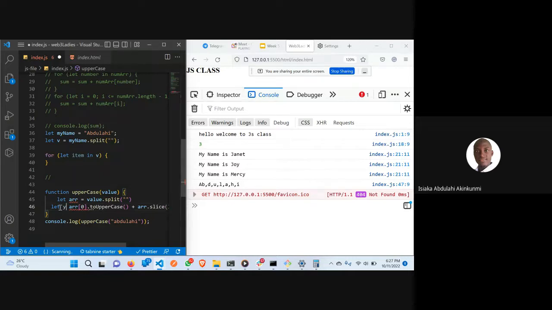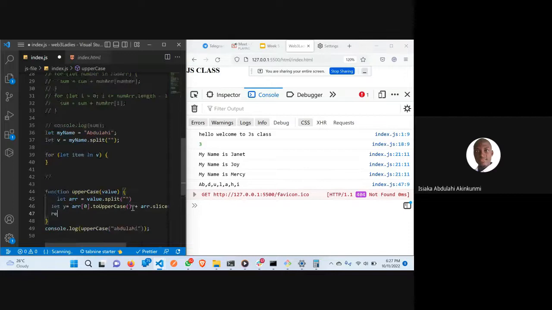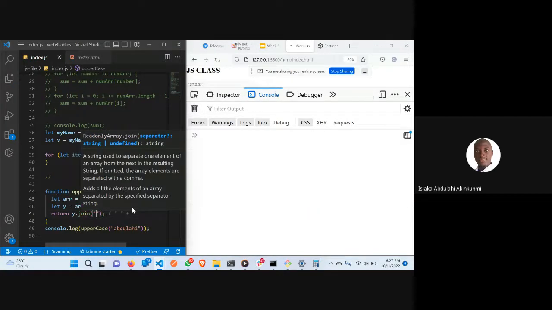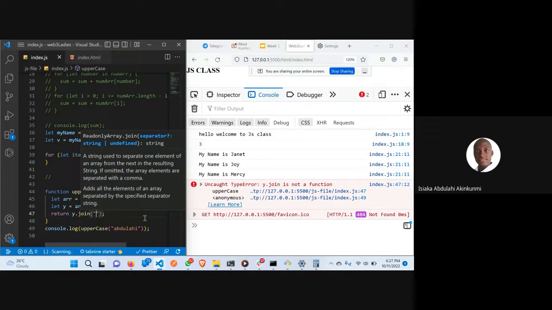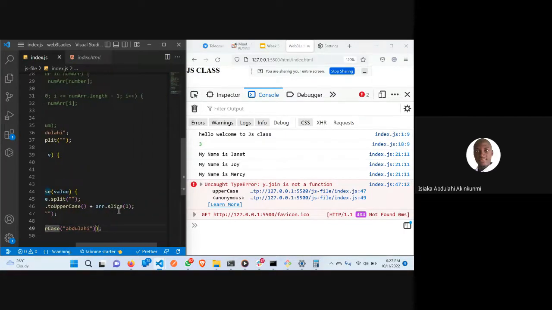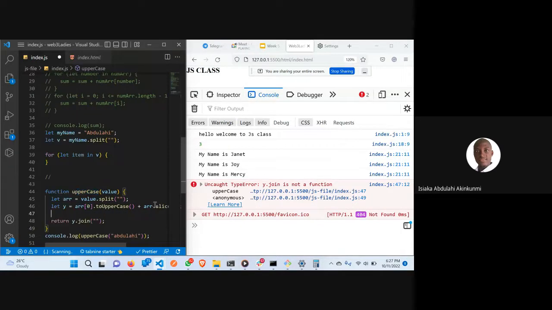Now instead of this, I can say let y equal to this. I'm going to explain. Now I can say it should return y dot join at this. y dot join is not a function. Okay, so now what is y?